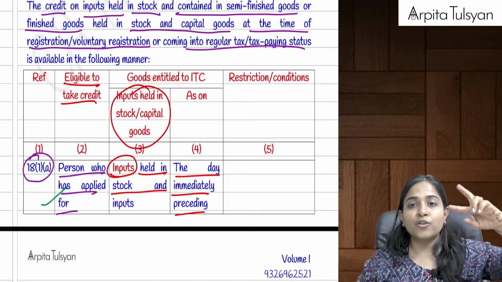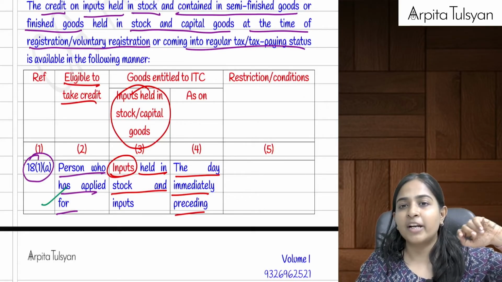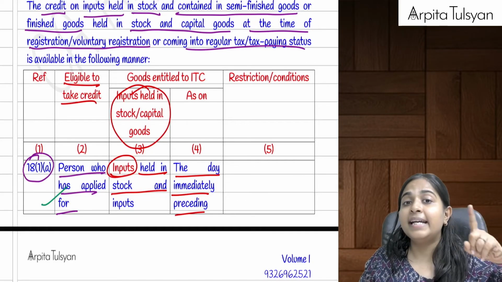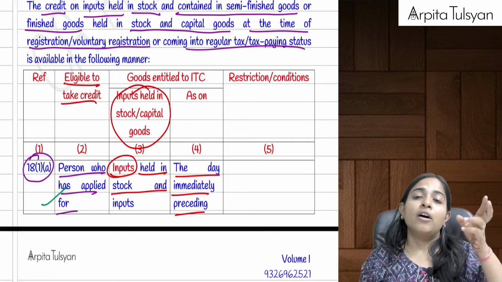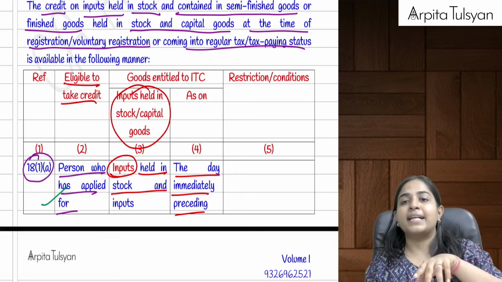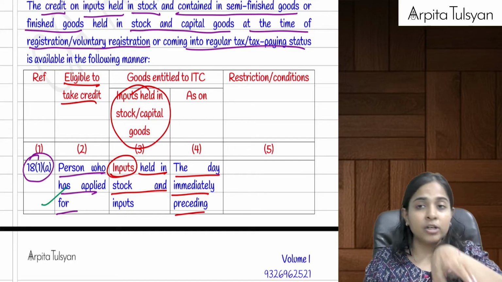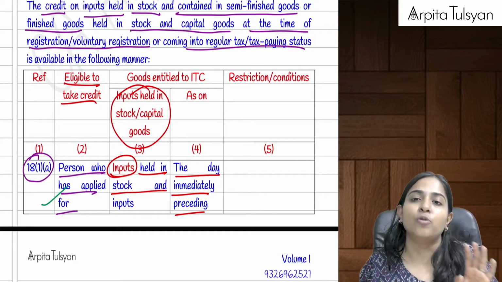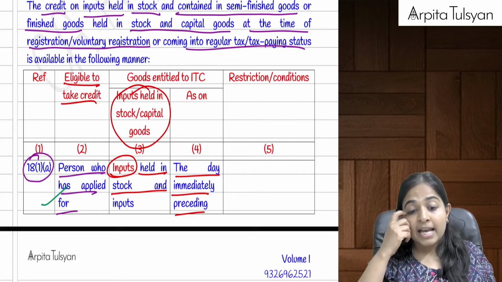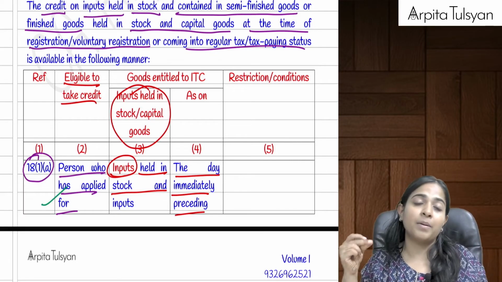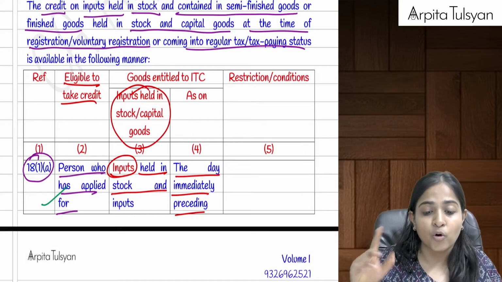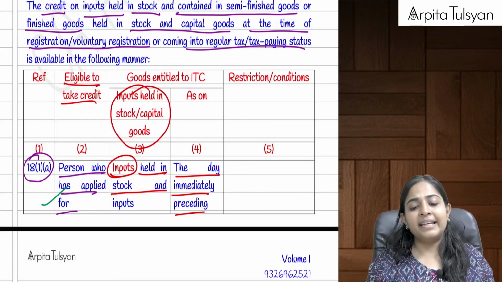Okay, so in case of compulsory registration and voluntary registration, only ITC on input of stock. But in case of composition to regular or exempt to taxable, you will get ITC on goods also, and you will get ITC on capital goods also. Very clear with this? Yes. And the person who wishes to take this particular credit will have to make a declaration in form number GST ITC 01 on the website, and then